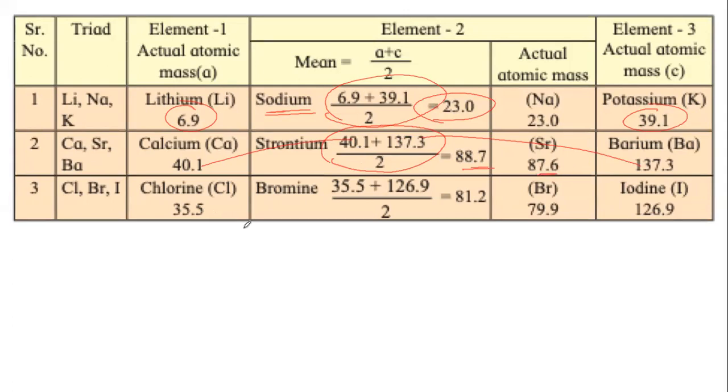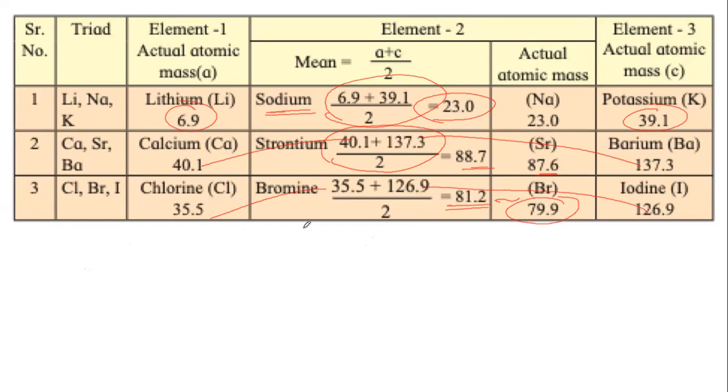Same is the case with chlorine, bromine, iodine. Chlorine, lightest of the three, 35.5. Iodine, heaviest of the three, 126.9. Bromine, the middle element, its actual atomic mass is 79.9. And when he took the average of the atomic mass of chlorine and the atomic mass of iodine, it was almost the same as the actual atomic mass of bromine.